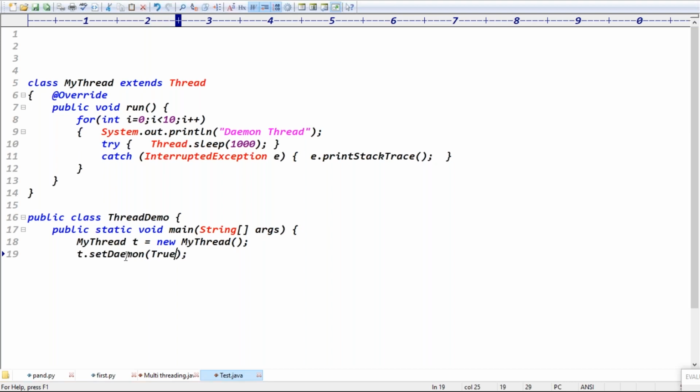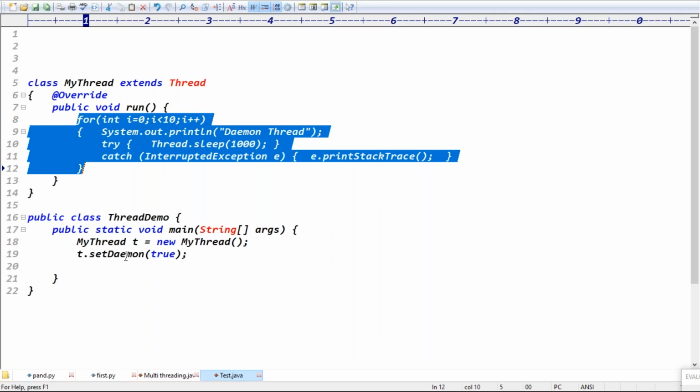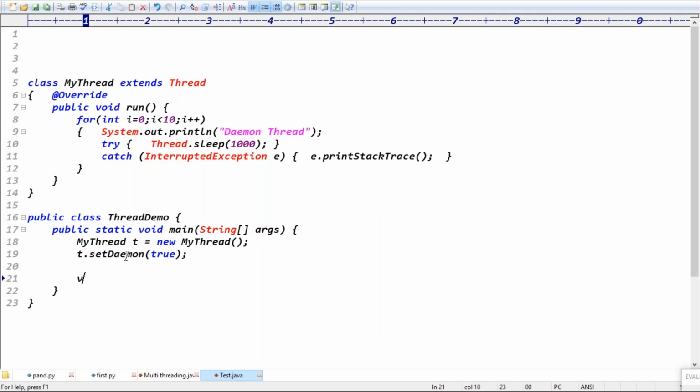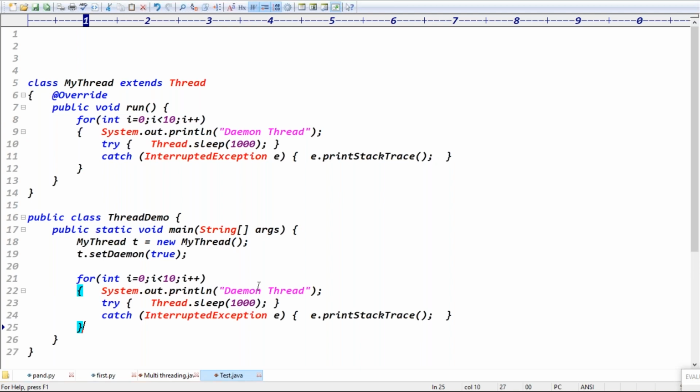True. Yes, t.setDaemon of what? True, right? Then your thread becomes what? Daemon thread. Yes, the thread becomes a daemon thread, right? Exactly. Can I copy this for loop into the main thread also, and let me print the data 10 times. So this is assumed like the main thread.